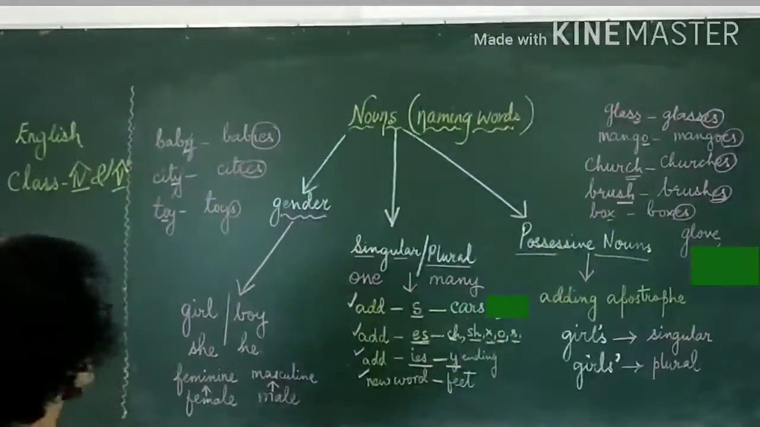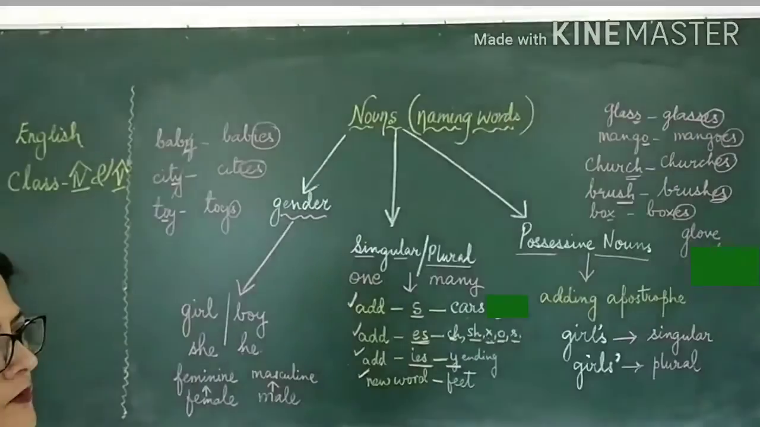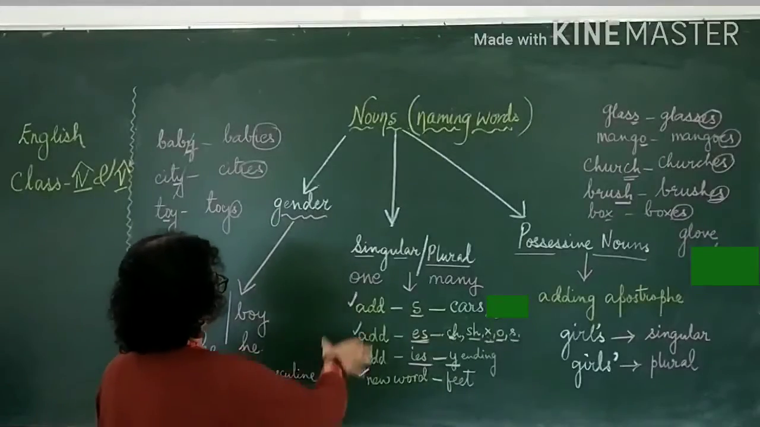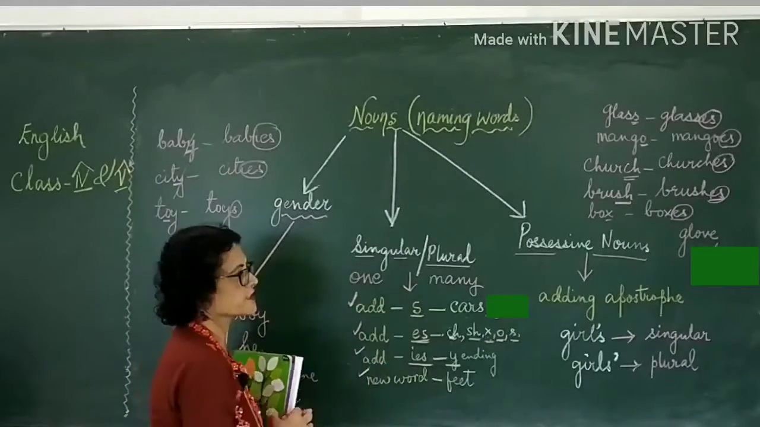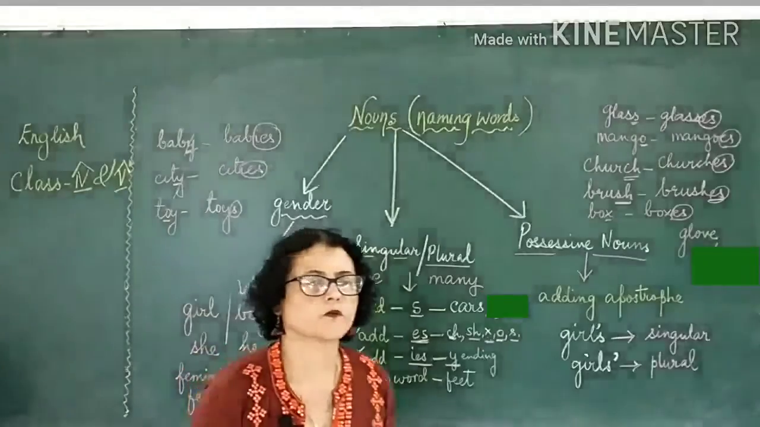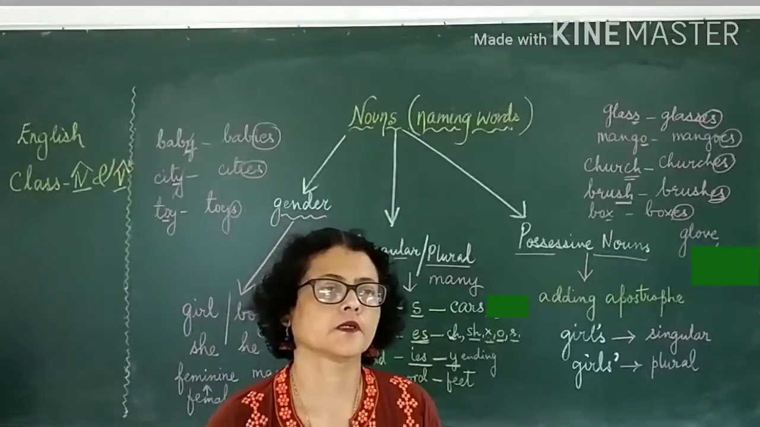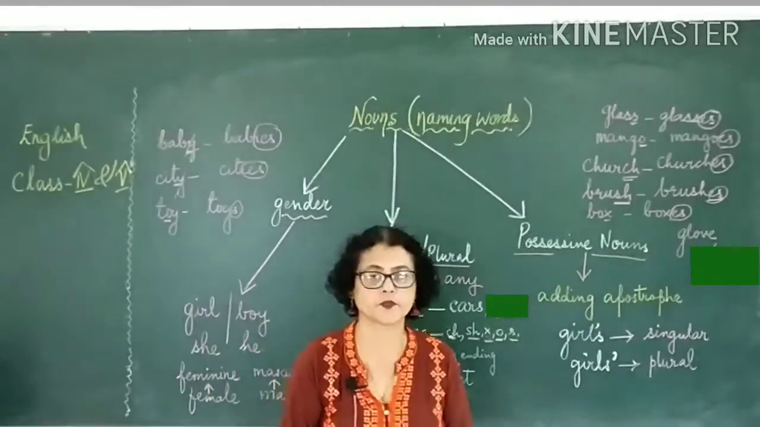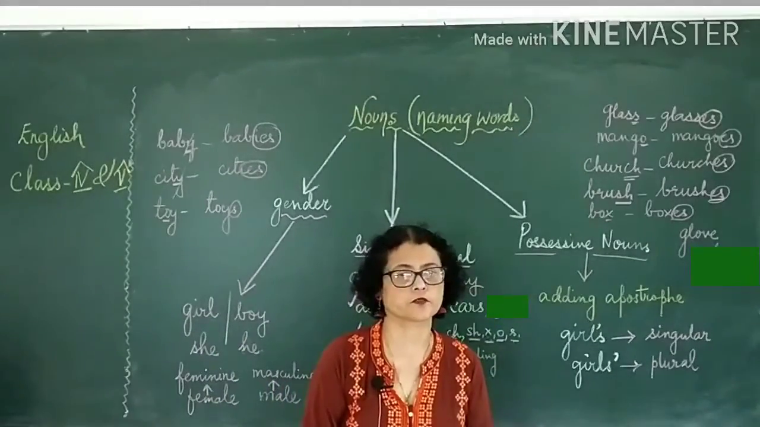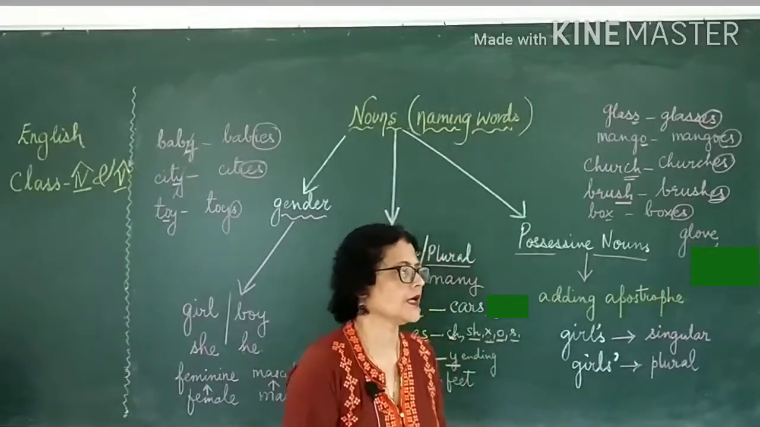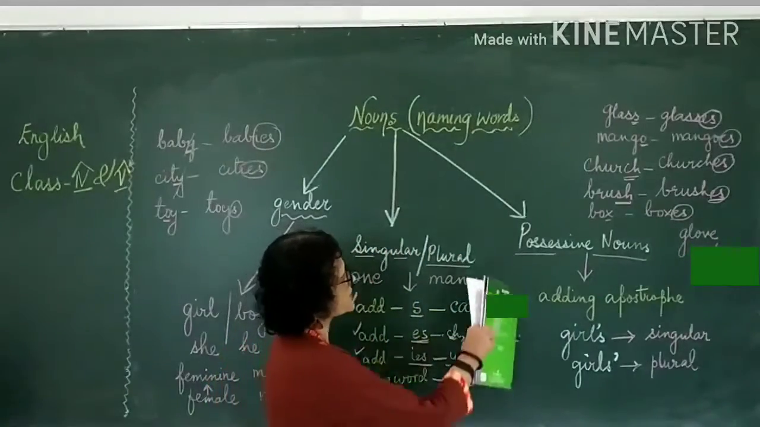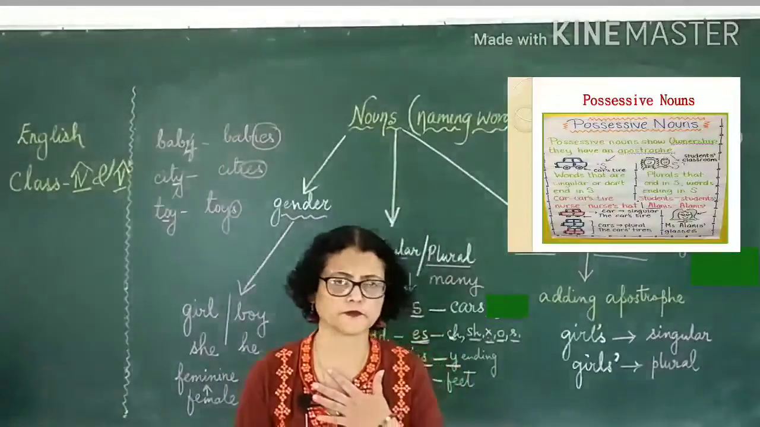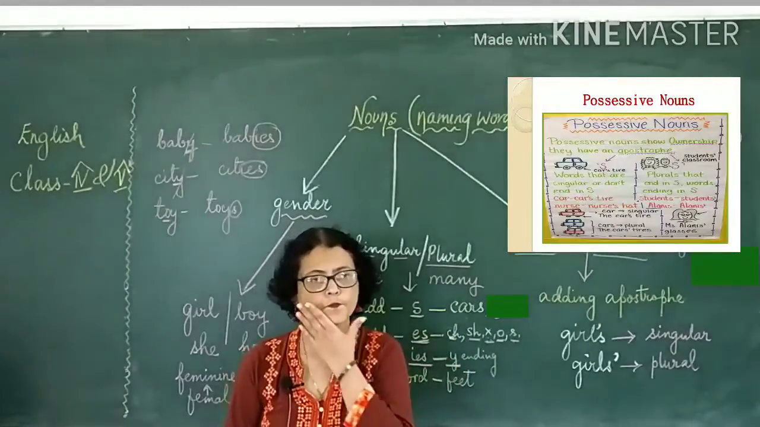We have learned what is gender, that is a feminine, masculine, male, female part. Then we have learned that if there is a singular noun, how we have to change it into a plural noun. What is the rule? What are the words ending we have to remember when we change it into plural. And now the last part is possessive nouns. Possessive means ownership, mera. Something that belongs to me.